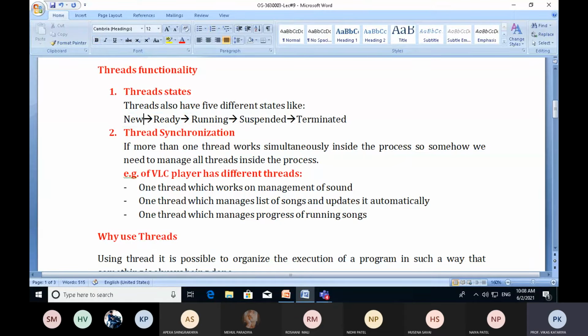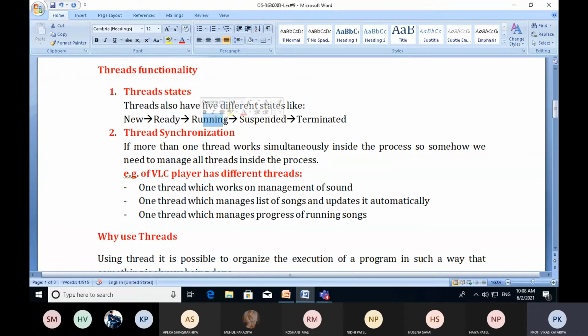Whenever a thread is created by a process, it belongs to a new state. After completing the input output operations, it goes to the ready state. The ready state contains a queue which provides space to a thread. When it is ready to execute, it goes to the running state.